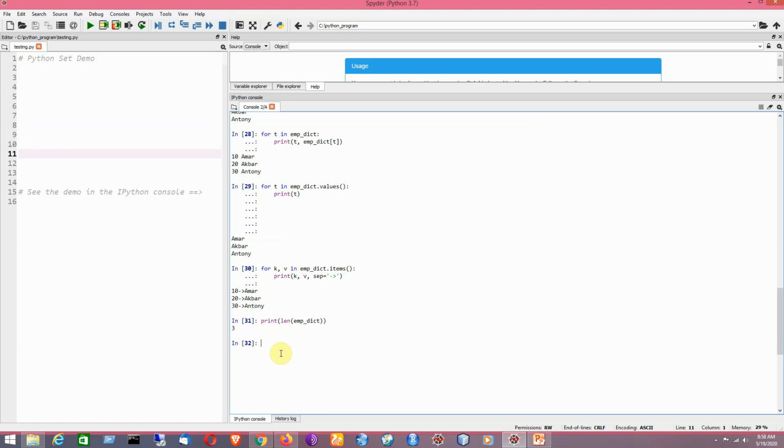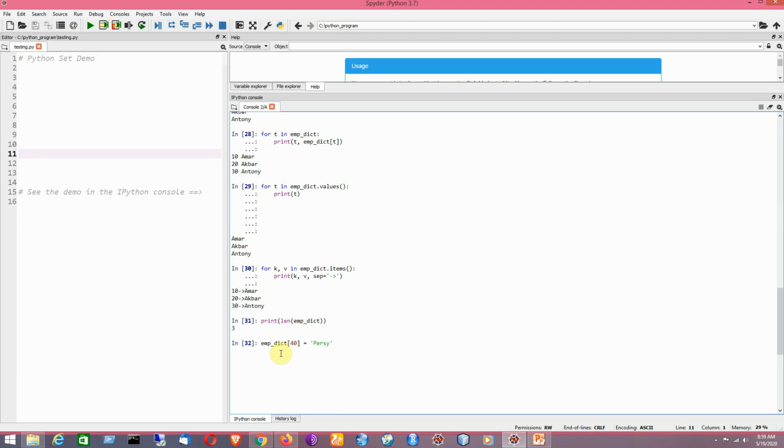First I will be showing you the use of the assignment operator. Say for example, the name of the dictionary here is emp_dict. Now I'll be writing here a particular key, that is 40, and say for example the value is Parshi.